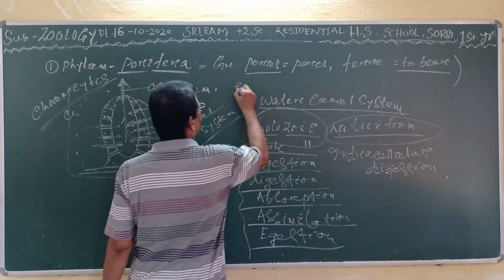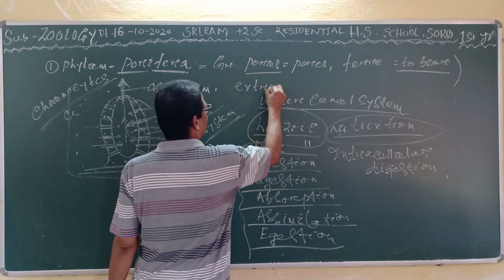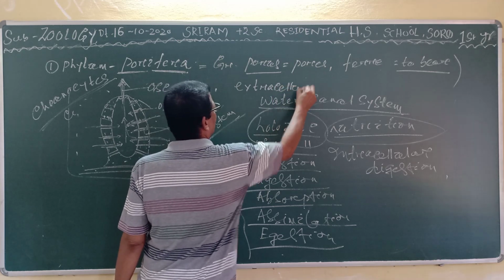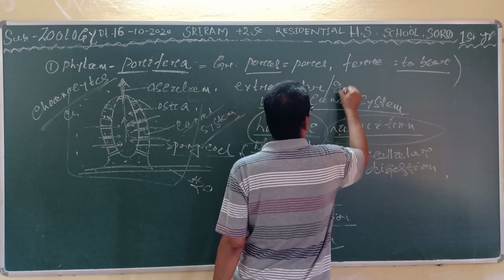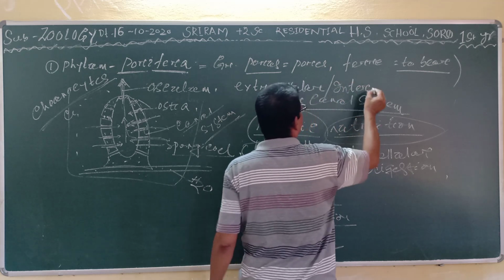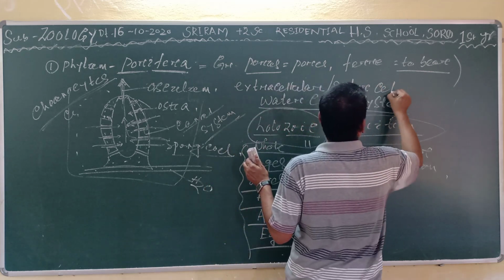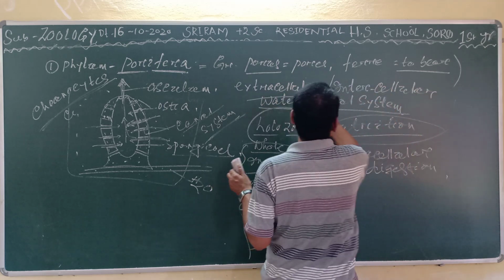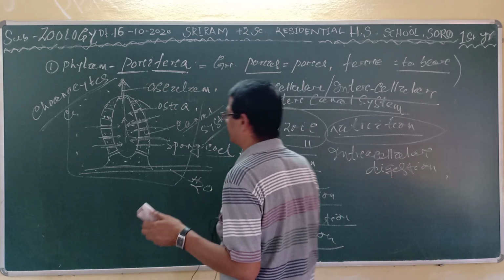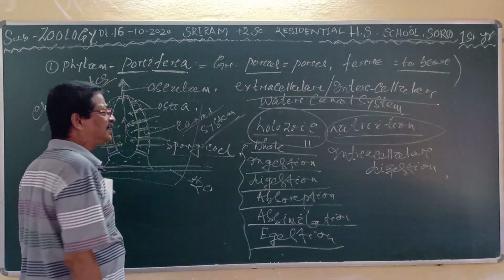There are two types of digestion. One is extracellular, or you can say intercellular. Intercellular means in our body the intercellular type of digestion is occurring.